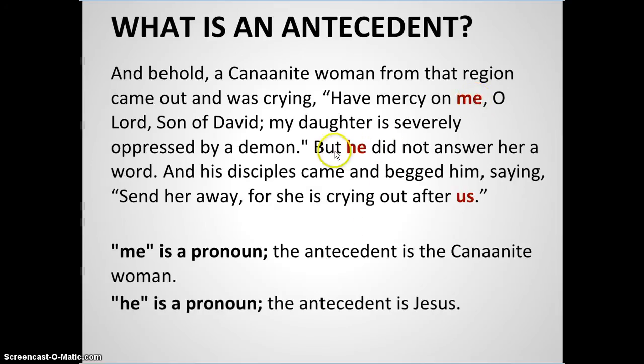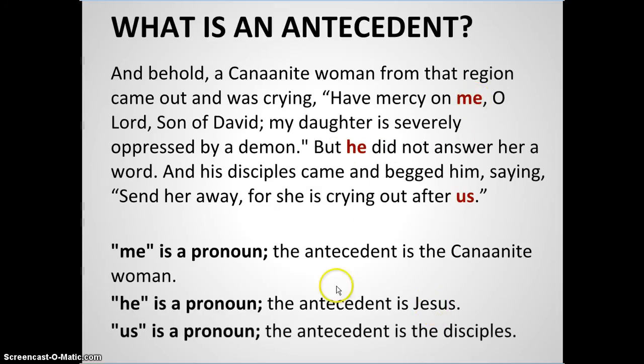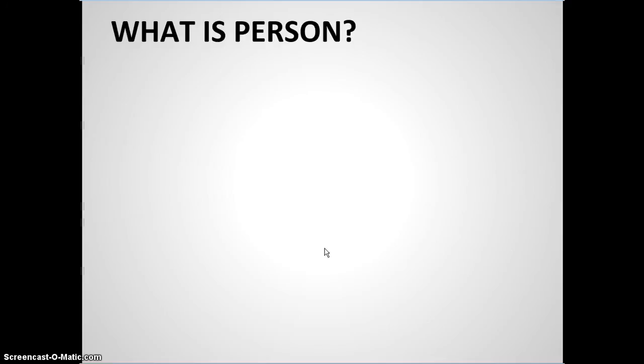He down here is a pronoun, but he did not answer her. That is Jesus. And the disciples say, "Send her away, for she's crying out after us." The antecedent of us is disciples. So you'll see that a pronoun has an antecedent. That is the essential characteristic of any pronoun. It has an antecedent.